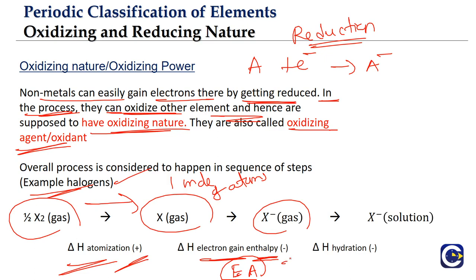Remember, in most cases the first electron gain enthalpy will be negative. Exceptions are inert gases, beryllium, magnesium or nitrogen. Maybe you can just go back and check that video again. So this is about the second step. The third step is that these gaseous anions will not stay in the gaseous state. Again we will have the hydration step. They will be put into the water and they will undergo hydration. Enthalpy of hydration will be negative, because here also the energy will be released.